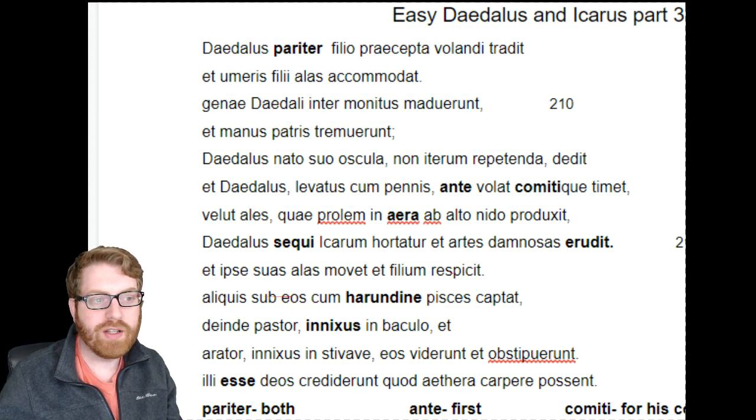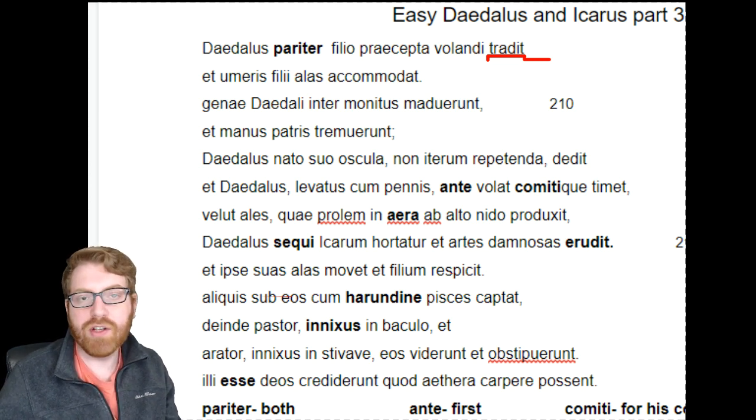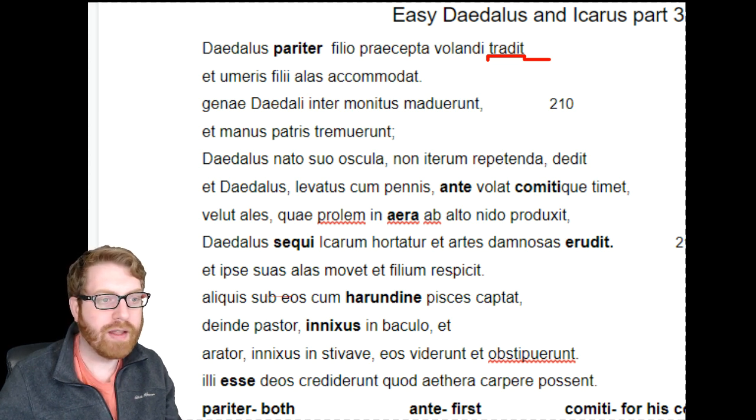All right. So the first line here, we don't have a period until accommodat, but we see that there's an et here. All right, that's a conjunction, separates two ideas. So we're going to be looking before that for our first verb, and we get trodit. All right, trodit, to hand over. So something's being handed over. As always, we now got to find, since it ends in T, a singular subject, which is going to be Daedalus. Daedalus is going to be the subject for a lot of this.